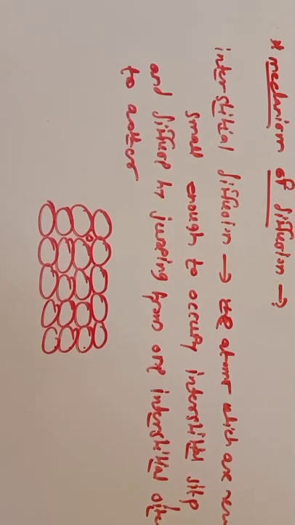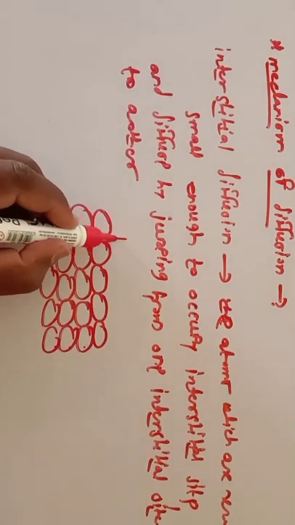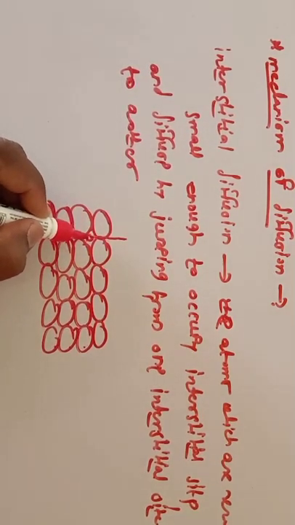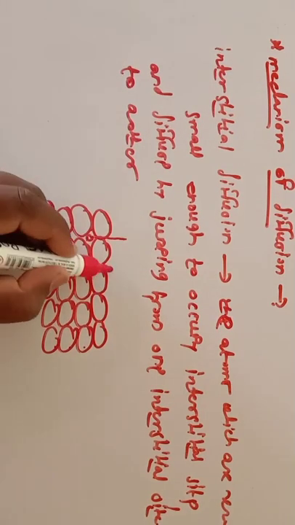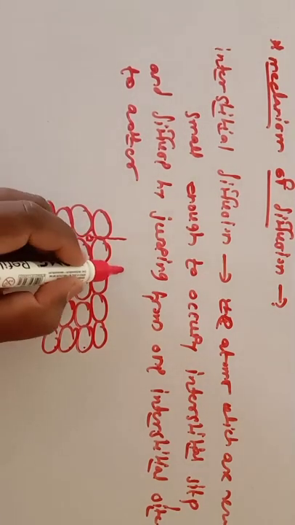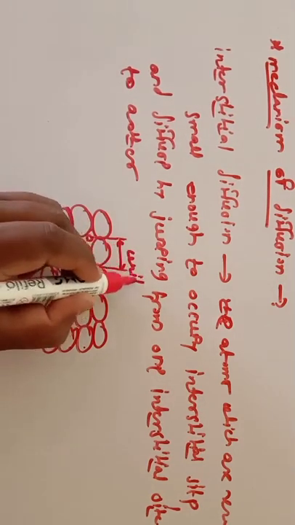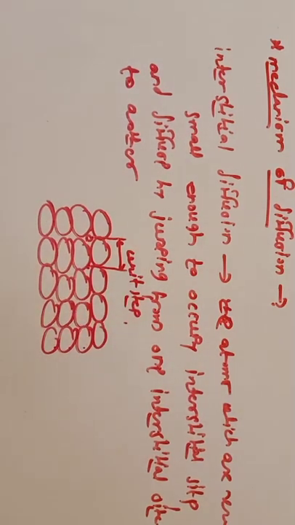The atom, due to its very small size, is placed in this interstitial position, and it will jump from this interstitial site to another interstitial site. It is called the interstitial mechanism, and it is considered as a unit step. It diffuses by jumping from one interstitial site to another.